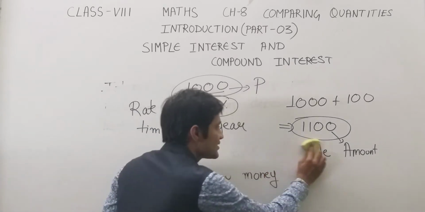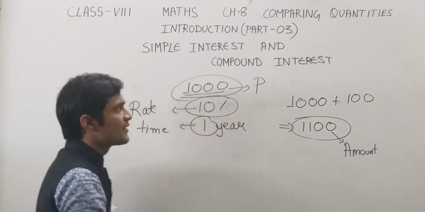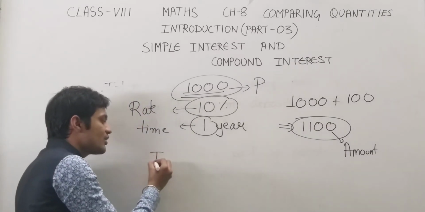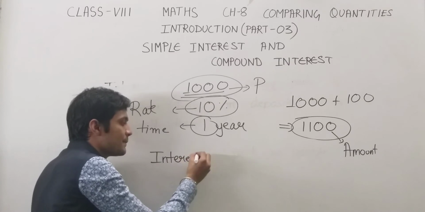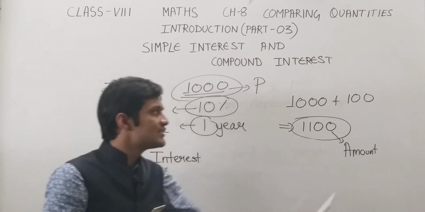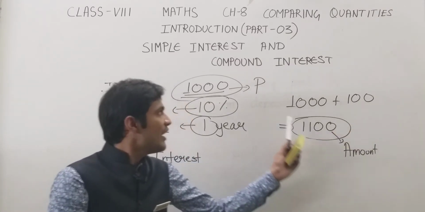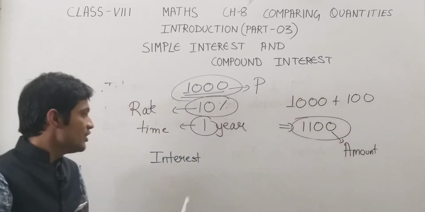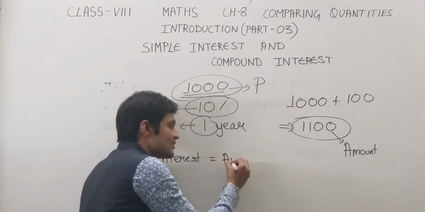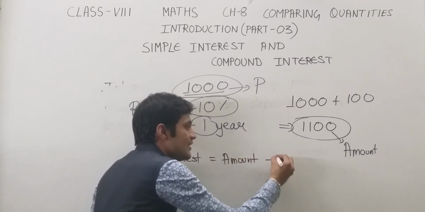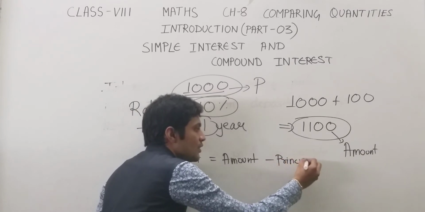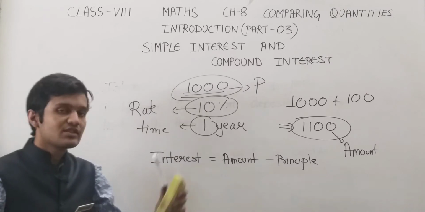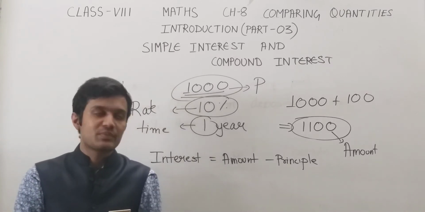Now the simple formula for calculating interest, either simple or compound. In this case, what is the interest? It is 100. If I subtract 1000 from 1100, I get 100. So the formula for interest is amount minus principal. Okay. So the first formula, that is for interest: amount minus principal.